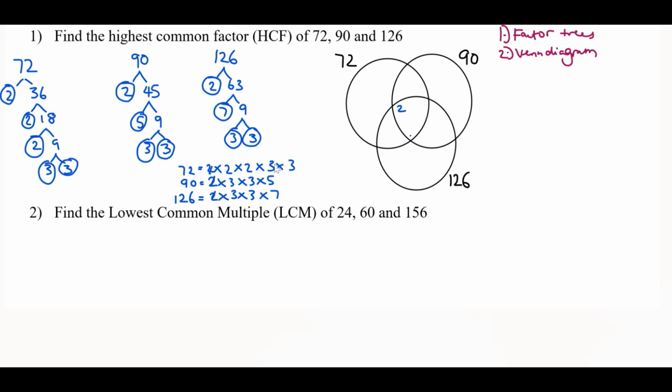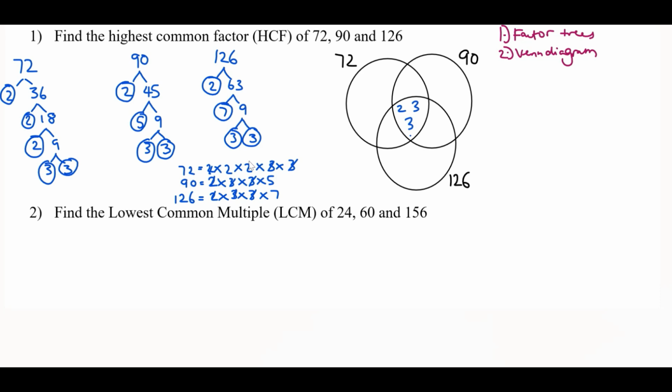We can see 3. There's 3, there's 3, there's 3. So 1, 3 here. So if it appears on all 3 of these numbers, we add it once and then cross them out. Now there's no more 2's in all 3 of them. We still have 3. 3, 3, 3. So another 3. And it looks like that's it.